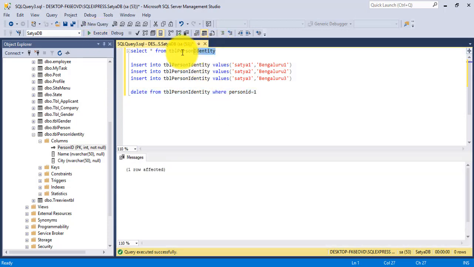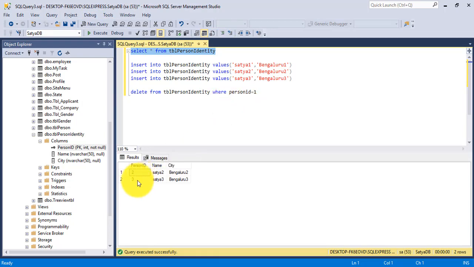Okay, now one row is affected. We'll see here it is 2 and 3 because ID 1 is deleted. So this person ID 1 I have deleted, and if you insert a new record next time, will this value of person ID be 1, or will it be another value? I will show you here.